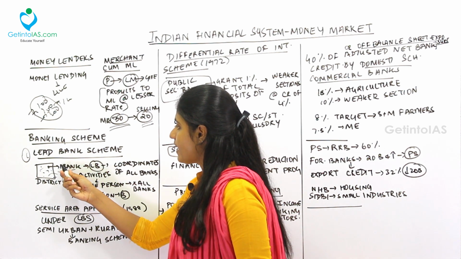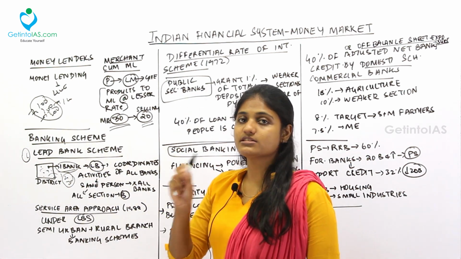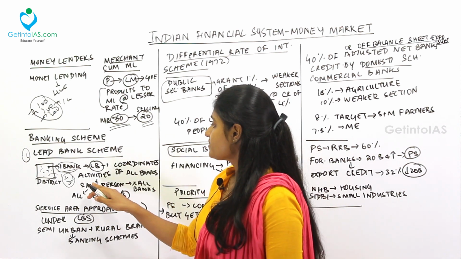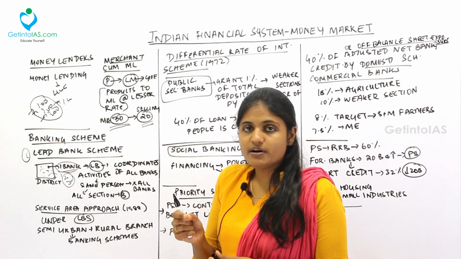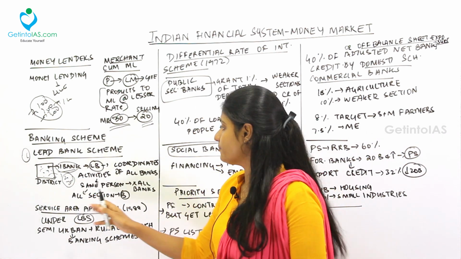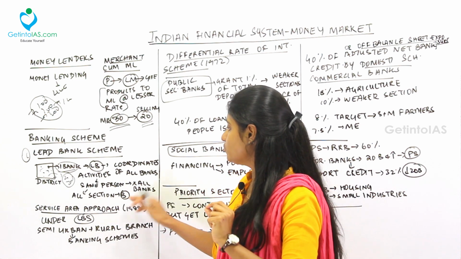So this one bank will be the head of all other banks and it will oversee the activities of all the other banks. Next, it will see to it that the same person does not get loans from many banks. And so it sees to it that all sections of society are brought into the banking system.